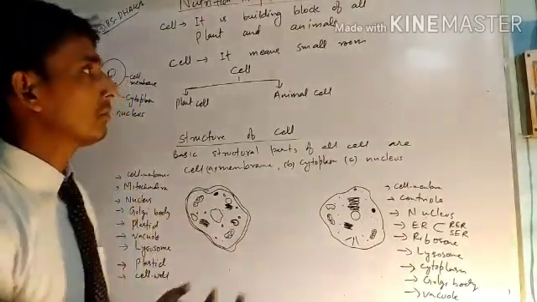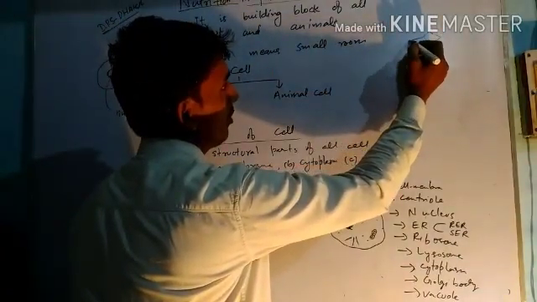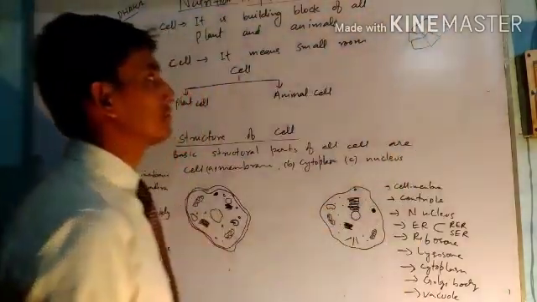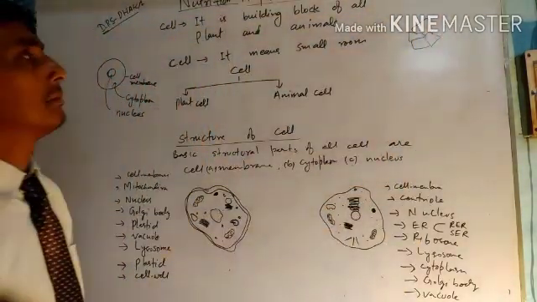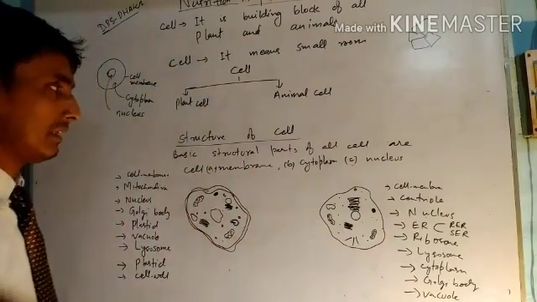He saw small rooms like a honeycomb, so he gave it the name cell. Therefore cell means a small room, and there are two types of cell, plant cell and animal cell.